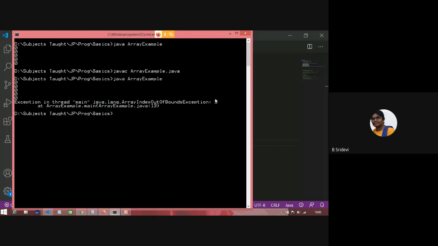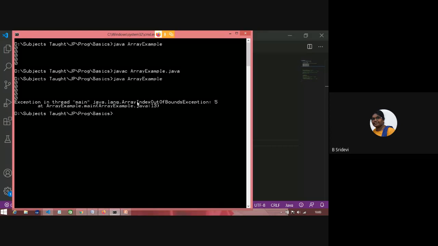And what is this 5? I tried to access the 5th element. At which line I got the error, that is also printed. And in which method I got the error, that is also printed. So in this way you can trace back. Okay, by reading the exception, by reading the error details, you can correct this.